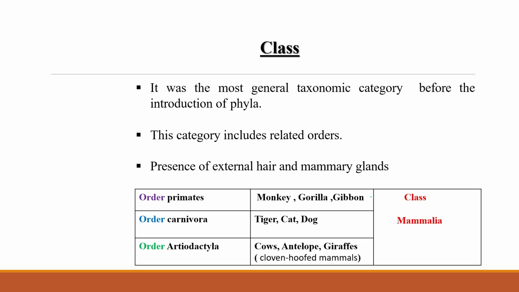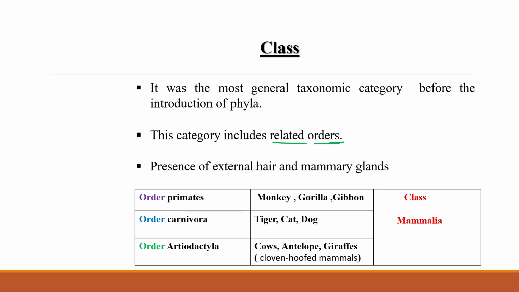Now class. The next level is class. It was the most general taxonomic category before the introduction of phylum, and this category includes related orders.